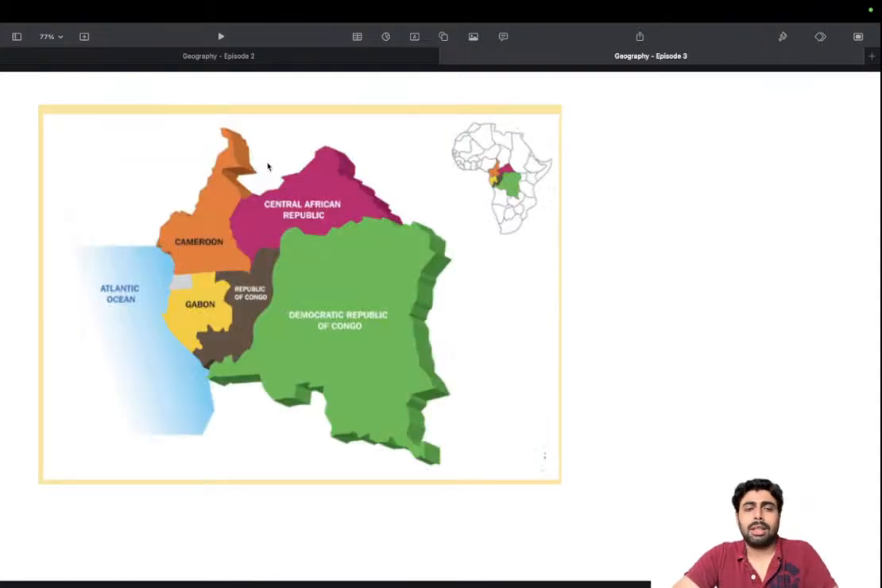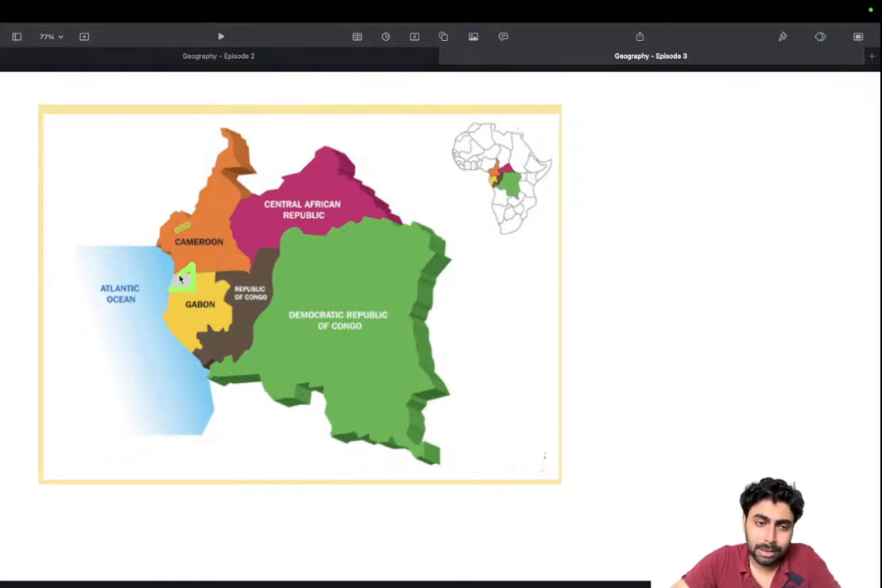This is the map of the Congo River Basin, and it has Gabon, Republic of Congo, Democratic Republic of Congo. There are two Congos, Republic of Congo and Democratic Republic of Congo, erstwhile known as Zaire, plus Central African Republic and Gabon. And this small country is called Equatorial Guinea. Okay, there is another country. This Equatorial Guinea is very unique.